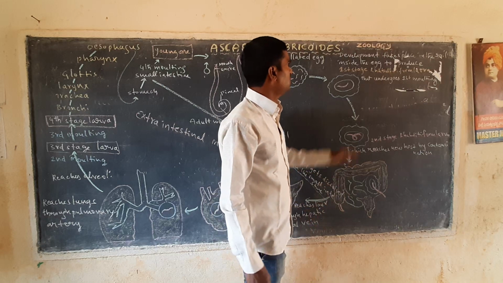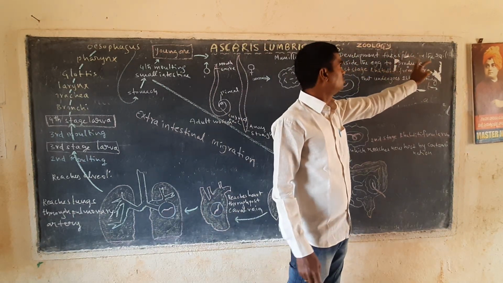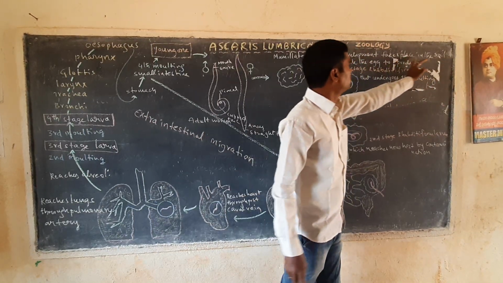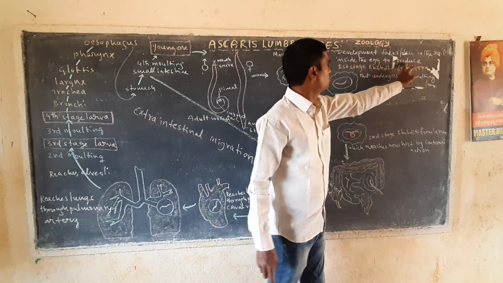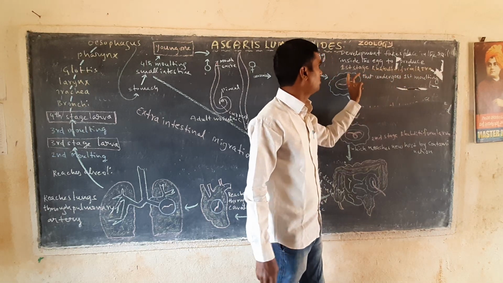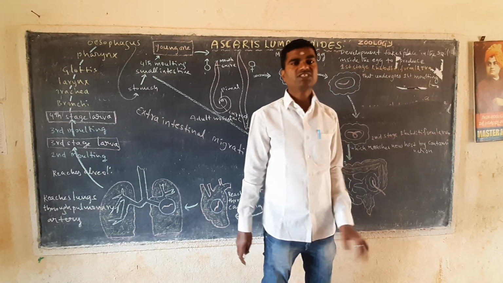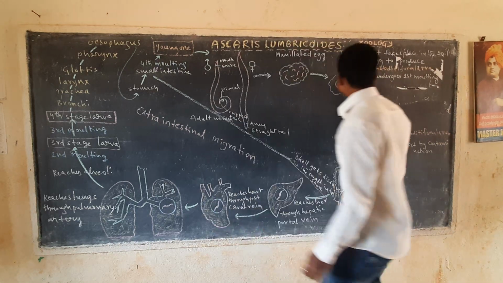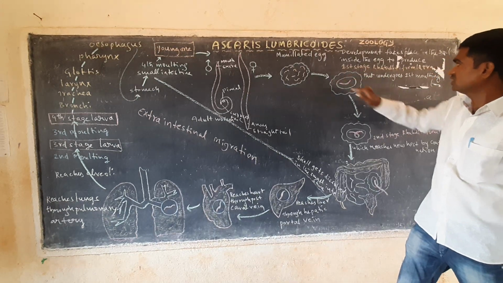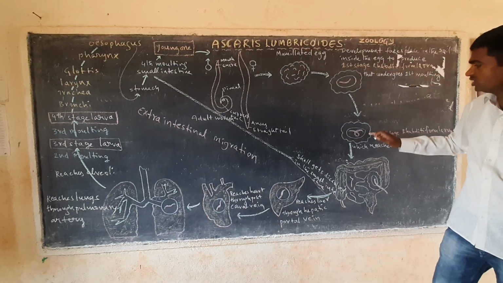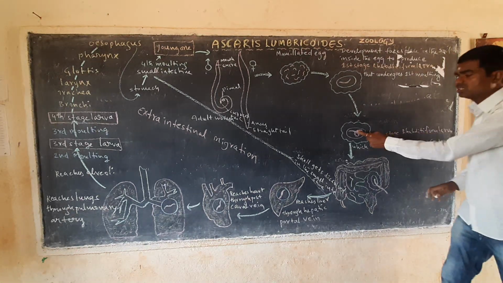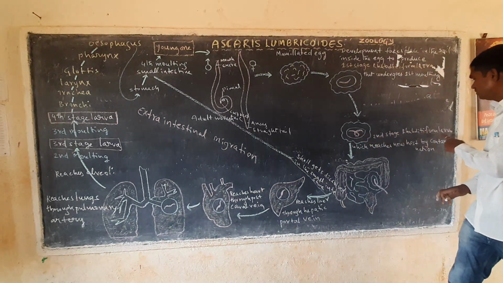When the eggs go into the soil, they show development. The development takes place in the soil, inside the egg, to produce the first stage rhabditiform larva. That undergoes the first molting. Okay, so this is the first stage rhabditiform larva. Now it undergoes the first molting. After that it reaches the second stage rhabditiform larva. This is called the second stage rhabditiform larva.